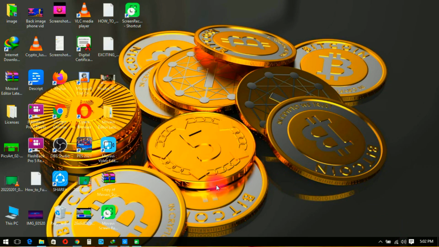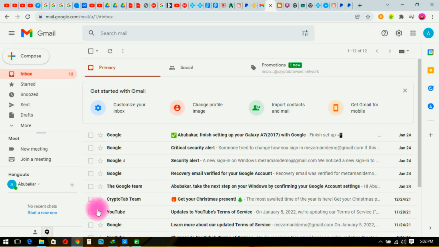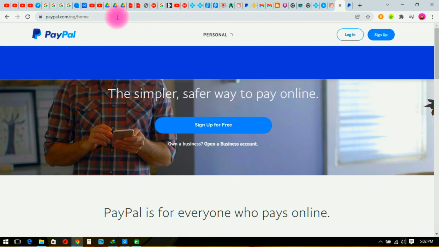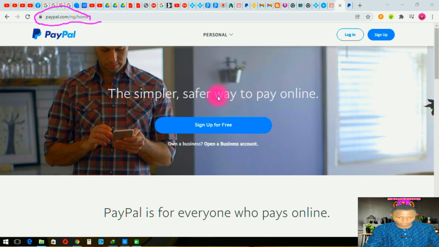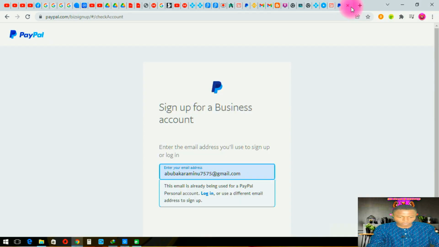So let's move on. What we're going to do, let me go to my browser. As you can see, this one is the PayPal for Nigerian users that we are able to use here. If you check it, you find that it is the PayPal for Nigerian users, at paypal.com/ng. That's how the link is. So we do not need this one. What we are going to be using is this one.